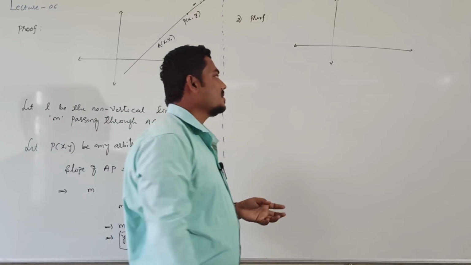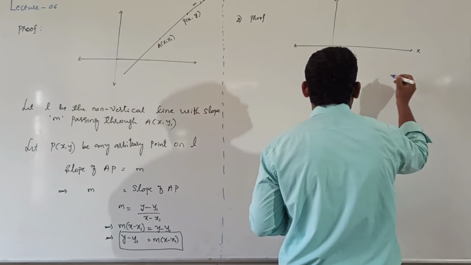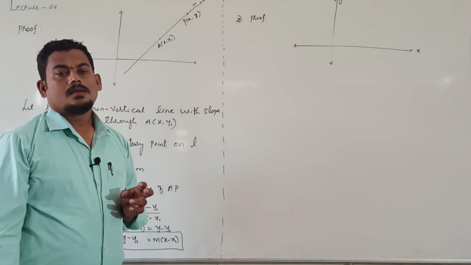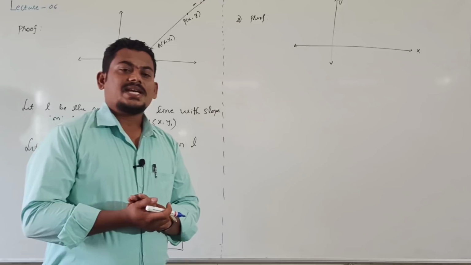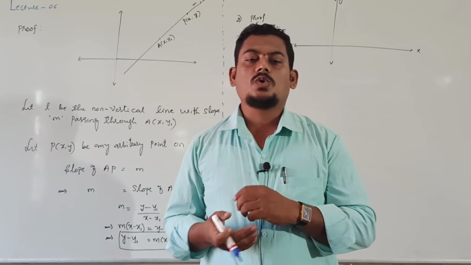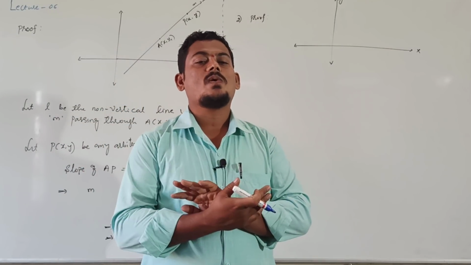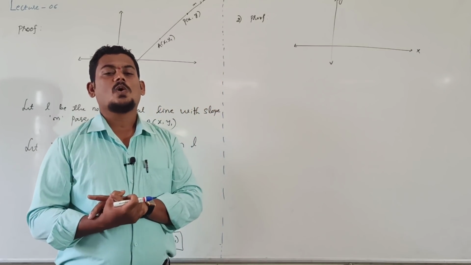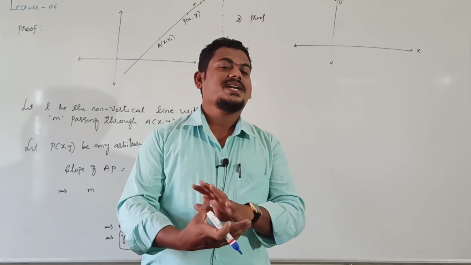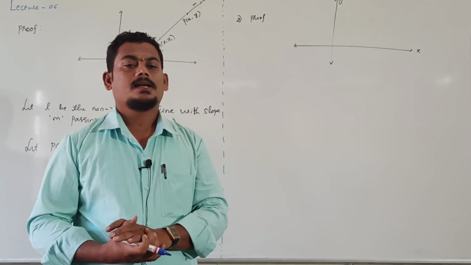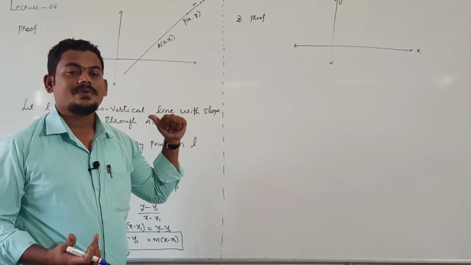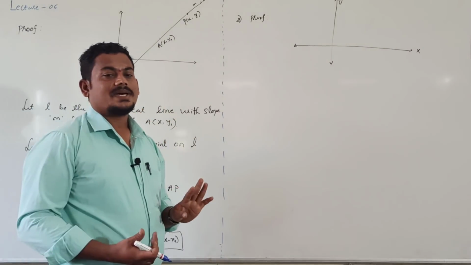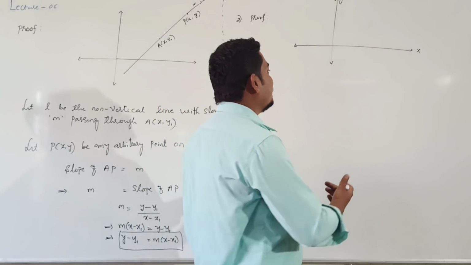These are coordinate axes, this is x-axis and this is our y-axis. We need to derive equation of the straight line passing through 2 points. In this case, slope of the line is not given. In the previous case, slope and 1 point they have given. In this case, only 2 points on that line are given.